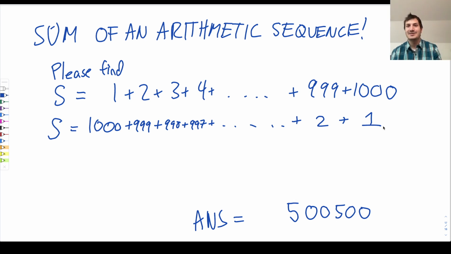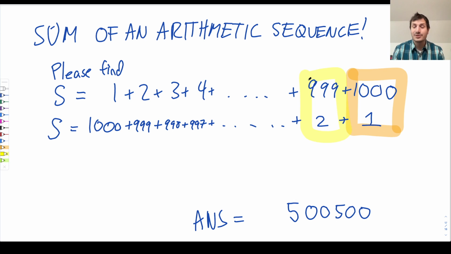That's going to help us somehow. How is this going to help us? The trick is to realize that now that we have written it backwards, if you look in every column, so let's look at 1,001. 1,000 plus 1, if you added them together, would be 1,001. And what would happen if we looked at 999 plus 2? That would also be 1,001. And what would happen if we looked at, say, 4 plus 997? That would also be 1,001. So now the equations are stacked up so that every column adds up to exactly 1,001.